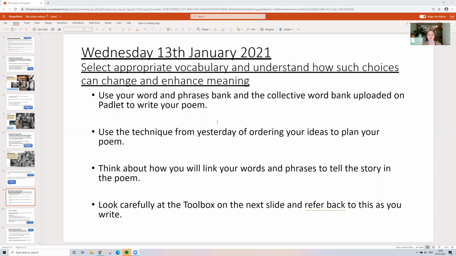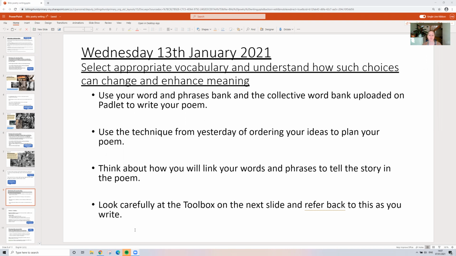So first of all, think about which words you want to use, which phrases you want to use, what's going to have that impact. And then you can use again the technique we had yesterday, ordering those ideas, planning your poem in a very visual way, moving those ideas around. After that, I want you to start to draft your poem. You're going to think about how you're going to link the words and phrases to create this narrative poem, to tell the story in the poem. So how are you going to link those ideas?